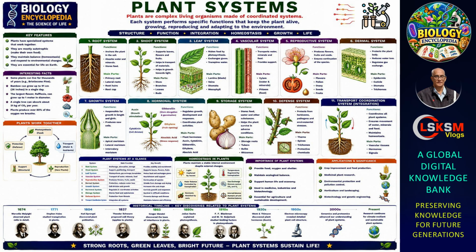Thirteen. Plant systems. Learn how different plant structures and systems work together to maintain growth and survival. Explore roots, stems, leaves, vascular tissues, transport systems, growth, and reproduction.